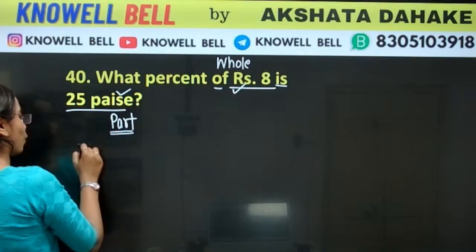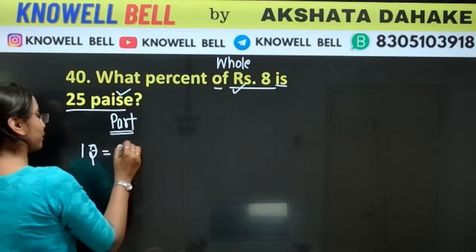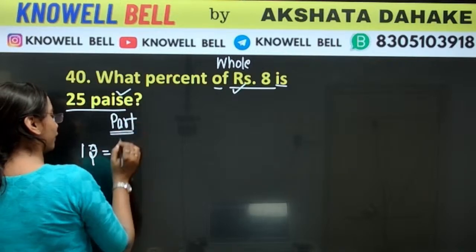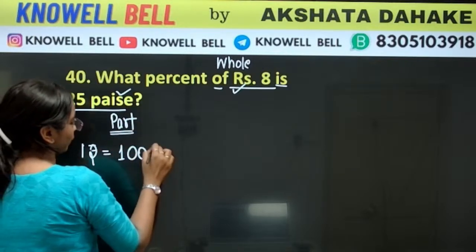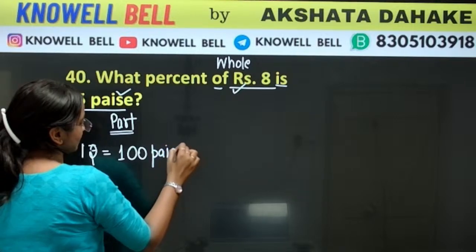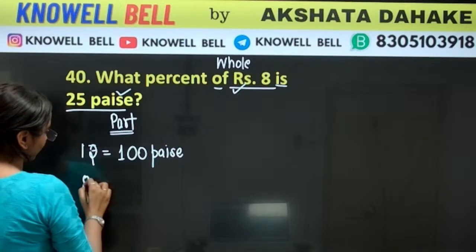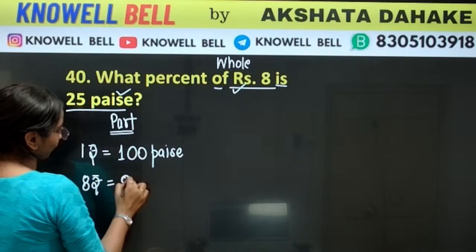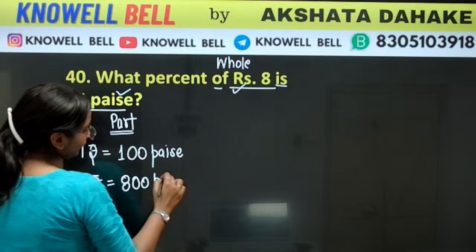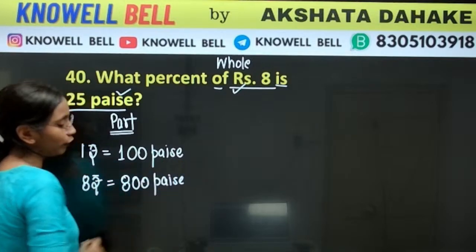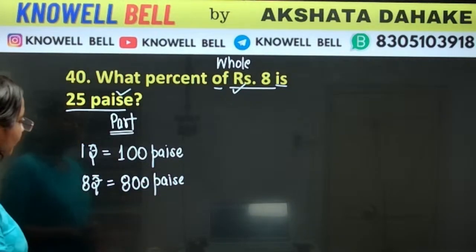What is the unit here? Rupees. So 1 rupee is equal to how many paise? 1 rupee is equal to 100 paise. So 8 rupees will be how many paise? 8 rupees will be equal to 800 paise. What is the value of 8 rupees? 8 rupees will be 800 paise.